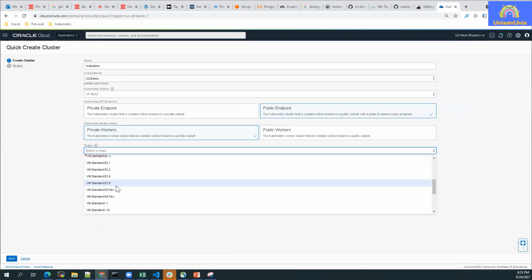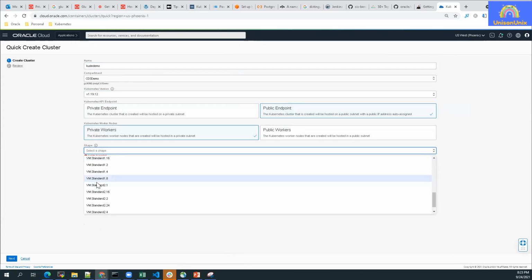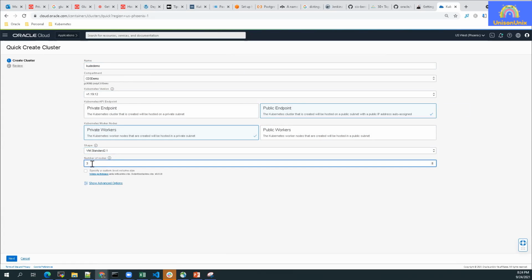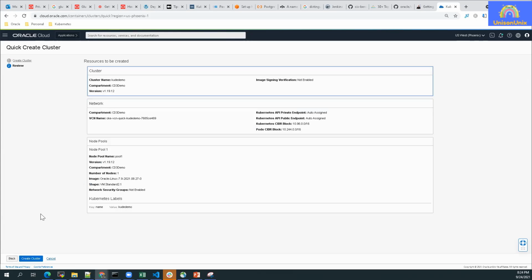So let me select VM standard 2.1 and how many worker nodes I need to put in this pool. So by default it is 3. So I'll just put one node for now. Click on next.